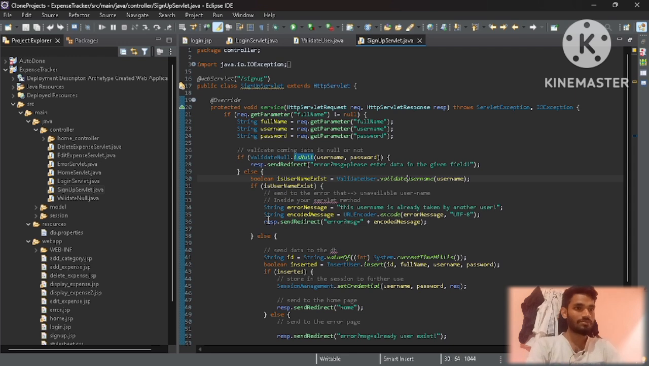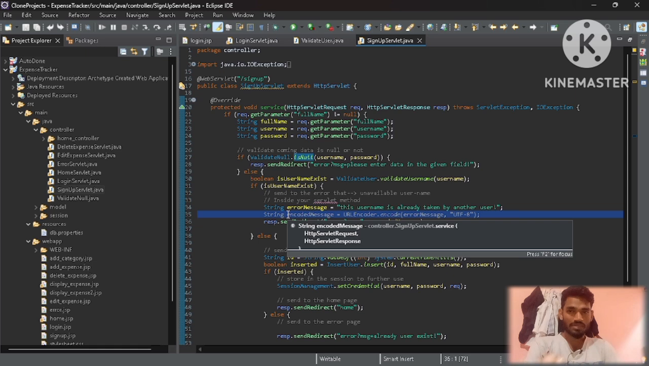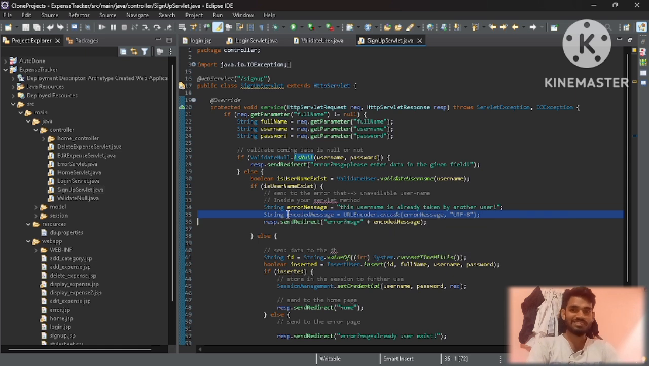Okay, so we are just redirecting to the error page with the message, and we have to encode it. This is just not advanced, we can say just good practice. Otherwise we can also directly pass the error message. There is no problem at all.